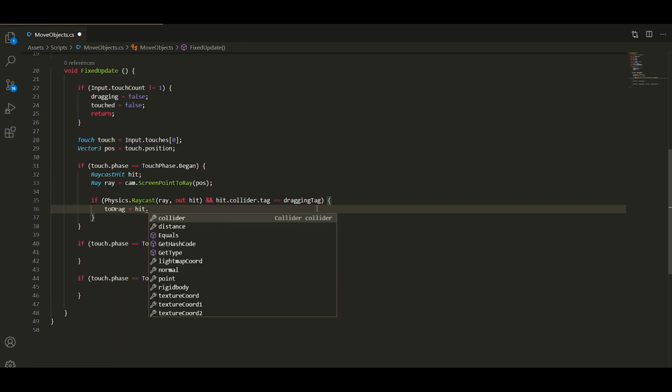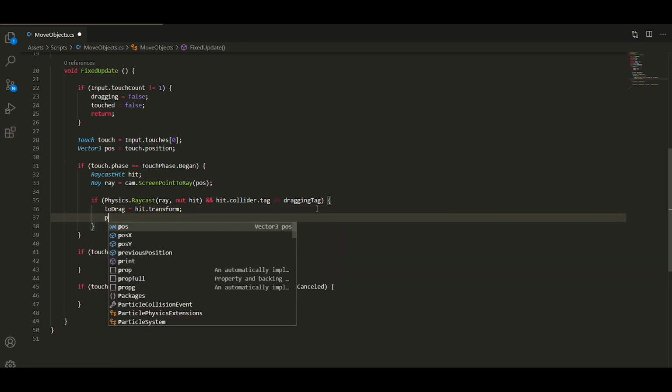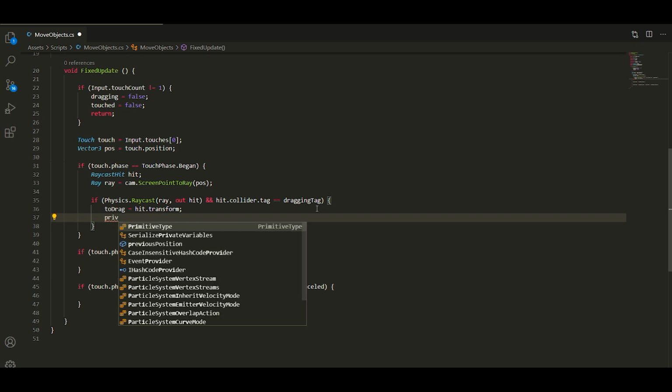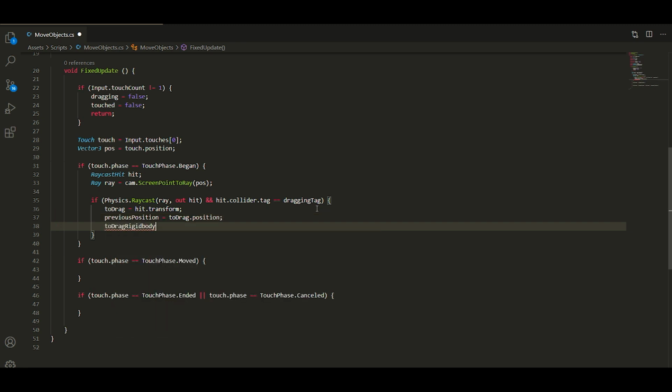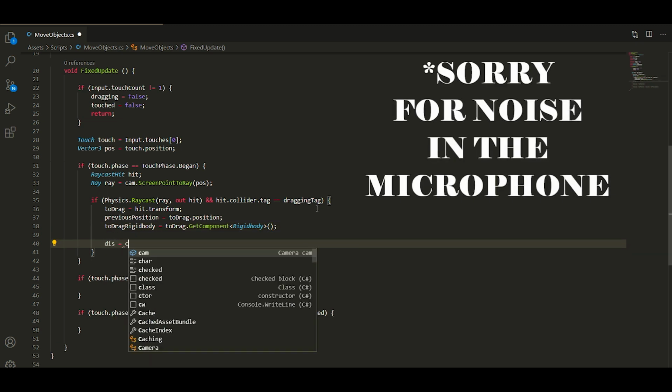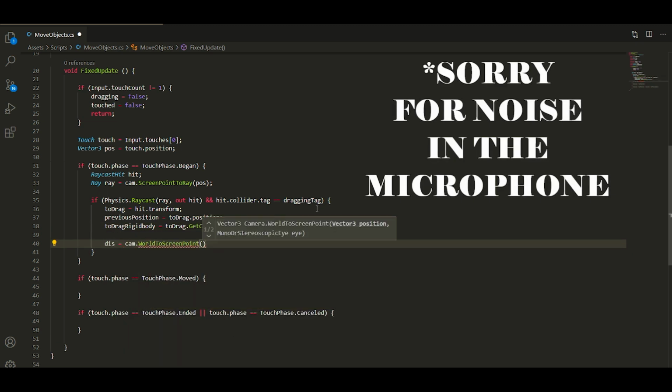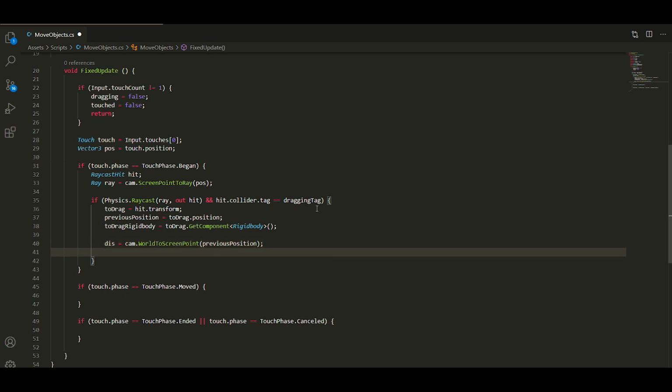First of all, we need to assign the transform of the hit object, its position, to the previous position variable, and its rigidbody. Then we calculate backwards from the world point to the screen point from the previous position, and calculate the X and Y positions.